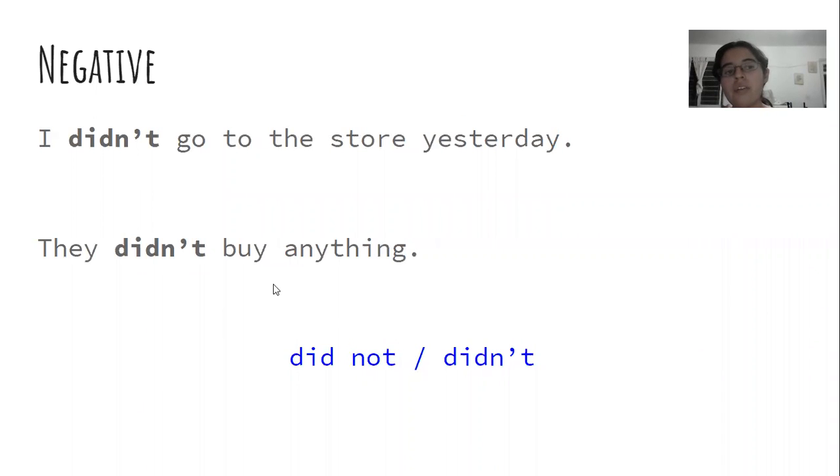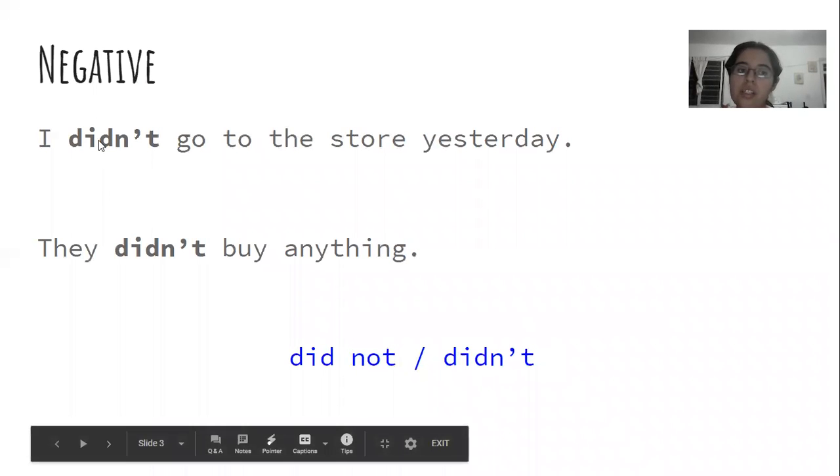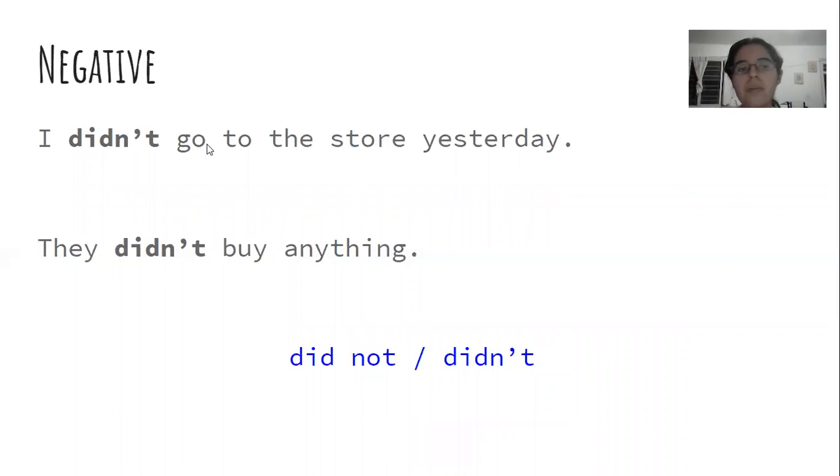So in negative, two more examples are, I didn't go to the store yesterday and I didn't buy anything. So as we can see, we start with the subject and then the did not or didn't, then the verb. We don't put it in past, because did is already in past. So it would be double past actually.